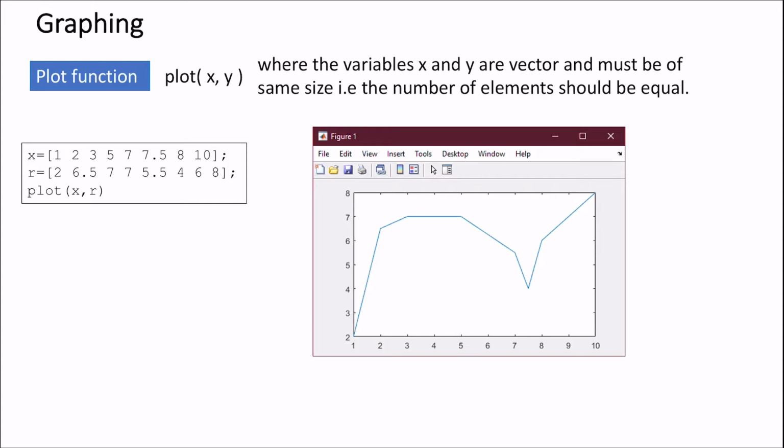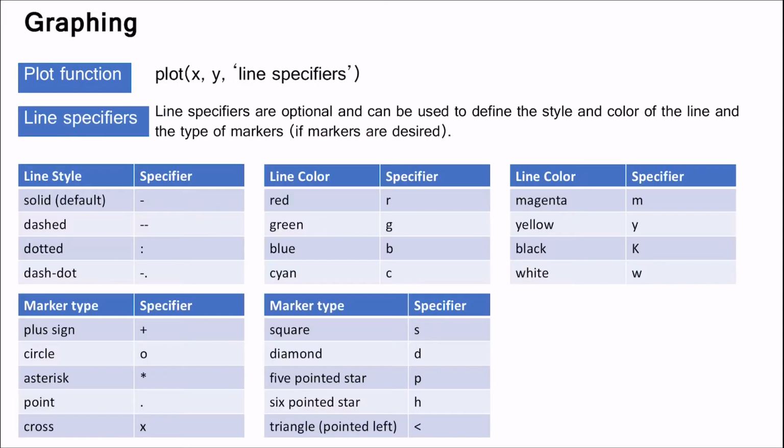Generally we write plot x comma y to plot a graph, but if we want more control over our plot, then we can configure it with different properties by changing the line specifiers. These line specifiers are optional and can be used to set the style and color of the line and the type of the marker.